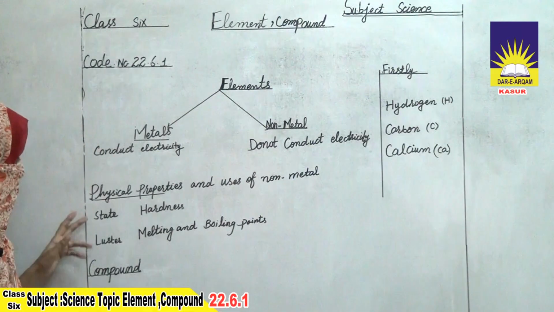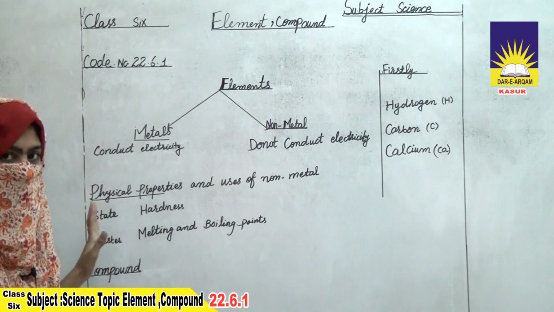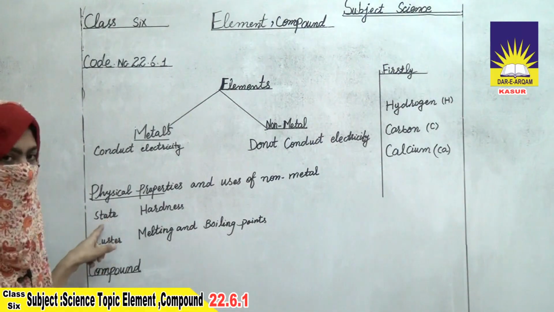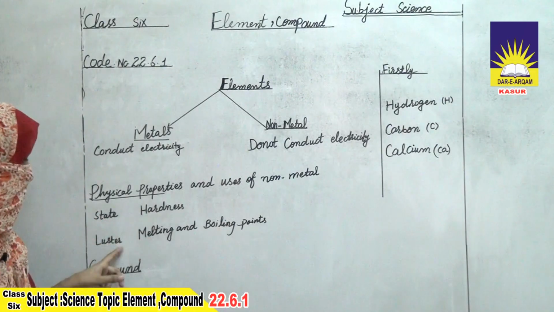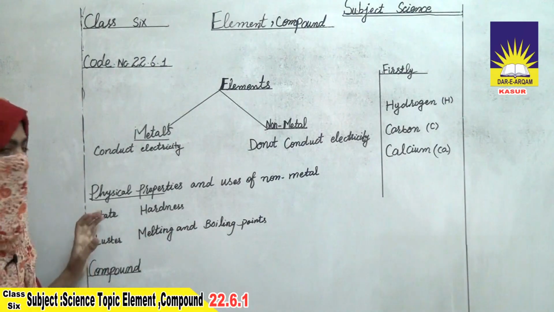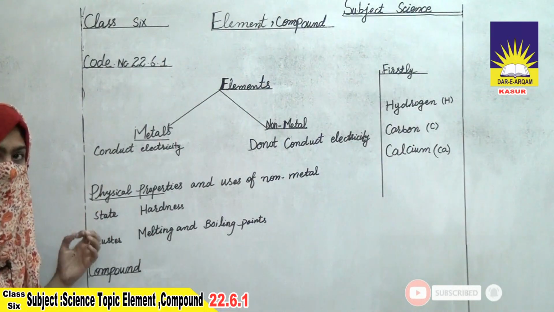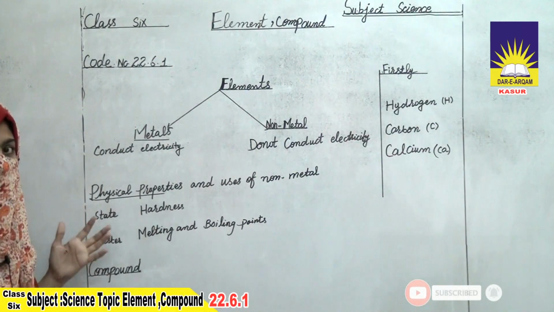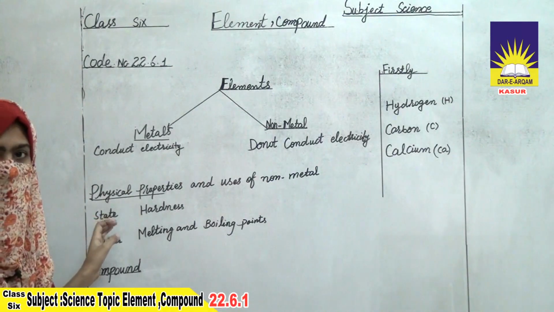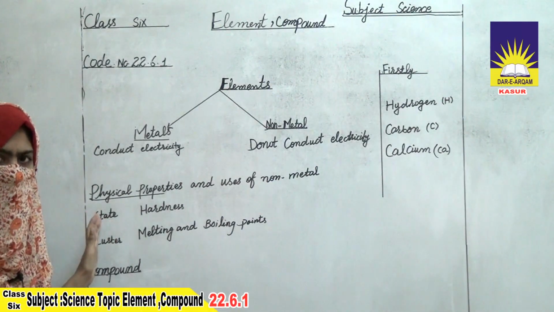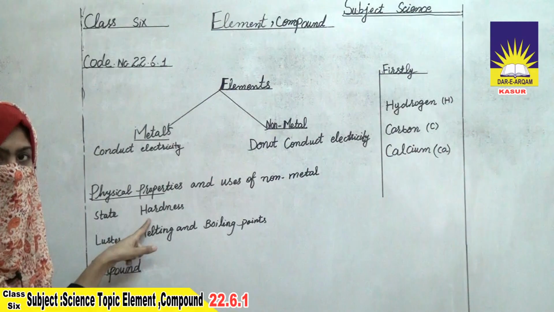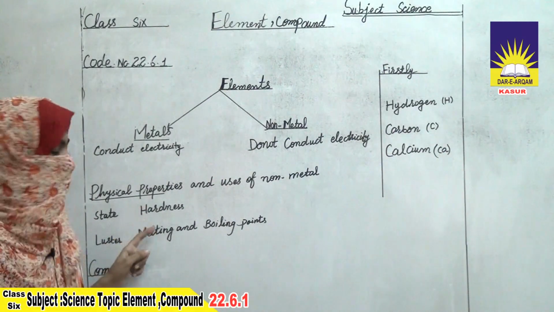Metals have different properties according to their existence: state, hardness, luster, and the melting and boiling point. State is the existence. They exist in a solid, liquid, or gaseous state. Mercury exists in a liquid state. Mercury is used in thermometers to identify your body temperature.